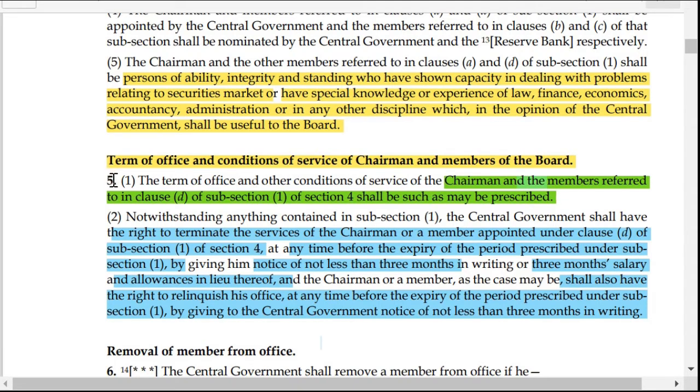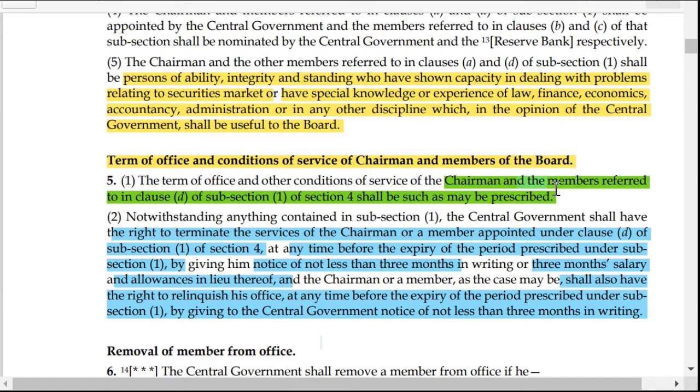The period which was given in subsection 1. Subsection 1 does not prescribe a period. However, the SEBI rules prescribe a period. So go and look out for that period in the SEBI rules, and let me know in the comment section. And I'll know that you guys are actually taking interest in the SEBI Act 1992.